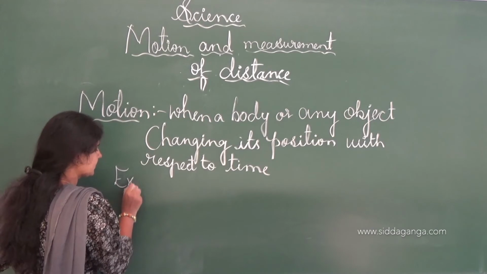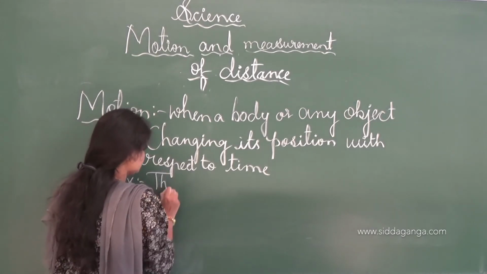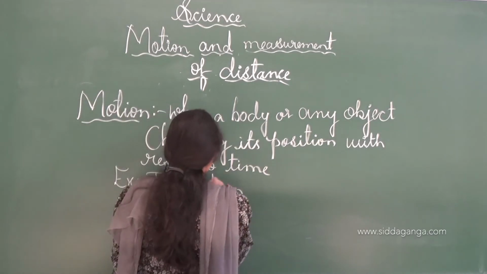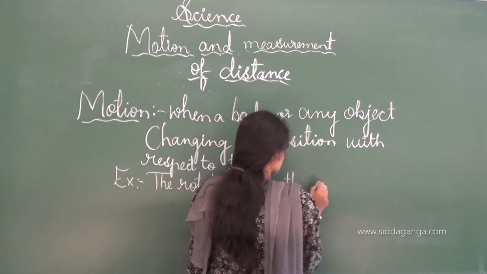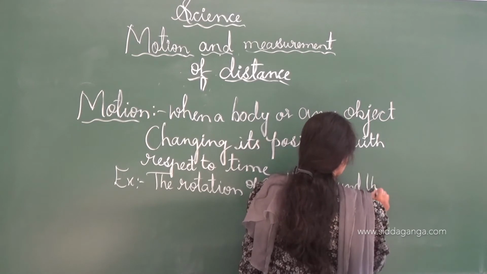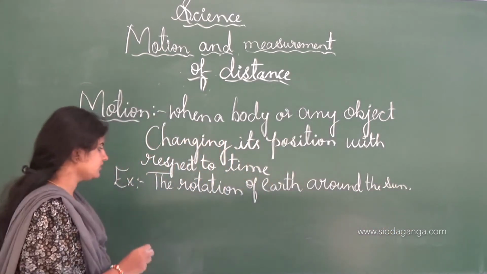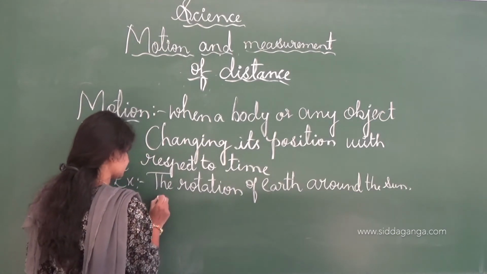An example is the rotation of the earth around the sun. The moving of a vehicle from one place to another is one example of motion.